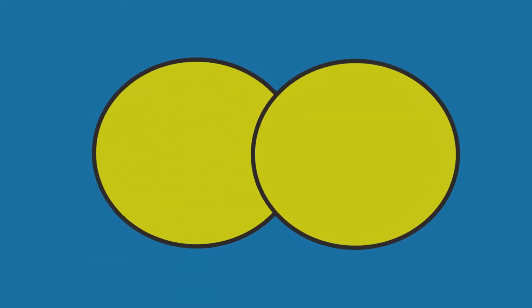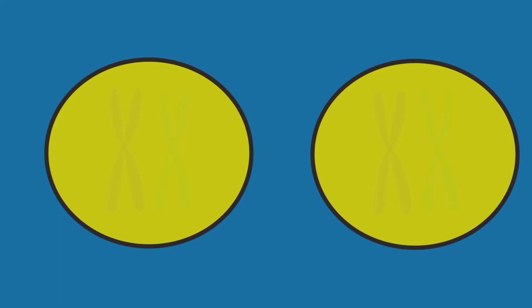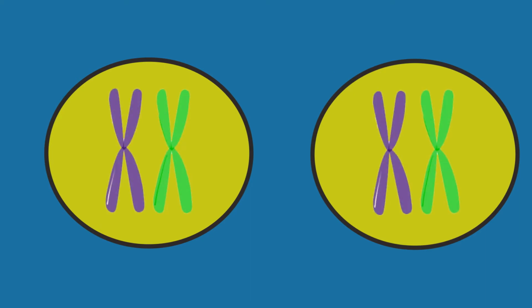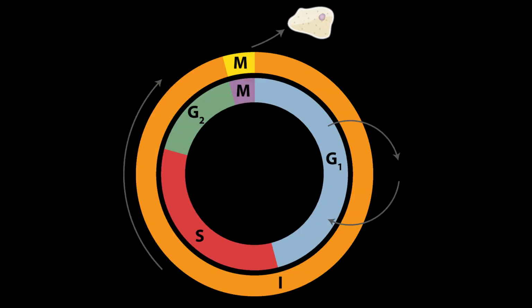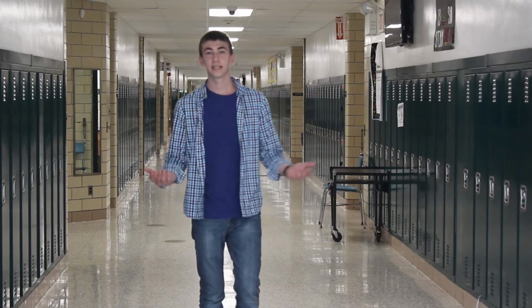Now, what about mitosis? Mitosis goes through the PMAT process once, resulting in 2 cells identical to the parent cell with the same number of chromosomes. However, most of a cell's life is spent in the G1 phase of the cell cycle, with mitosis only taking up a small portion of it. But it doesn't stop here.